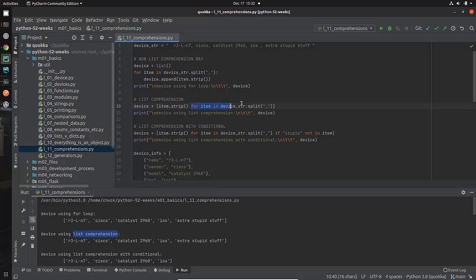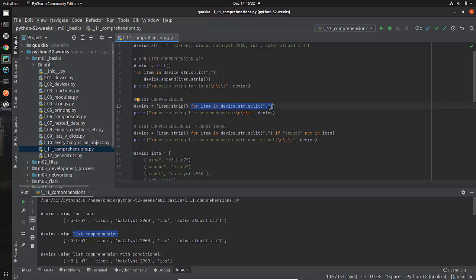So here's my for loop. My for loop is going to say for item in device.string.split based on a comma. Well, guess what? That looks exactly like this thing. In fact, it is exactly that. This is my for loop, okay? For item in device.string.split, that is my for loop.